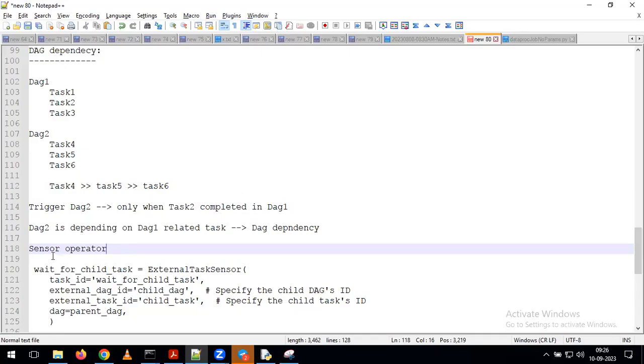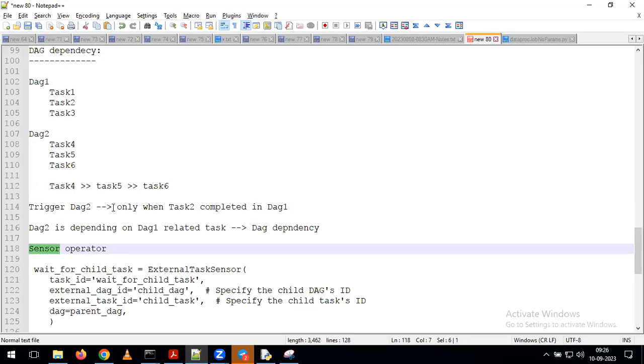In the bucket, it is performing the sensing operation. With that, if the file is available, then only it is going to trigger the other job. That is the purpose of the file sensor operator, which we discussed in the previous class. But now what is my requirement? I want to do the sensor operation, but I want to do the sensor operation on the other DAG, which is having one more task.